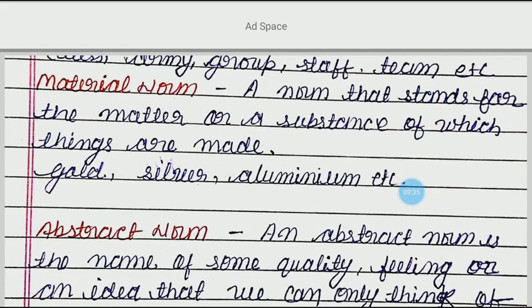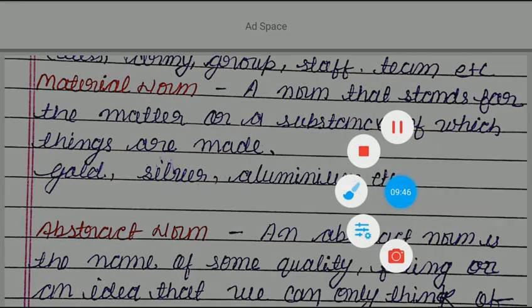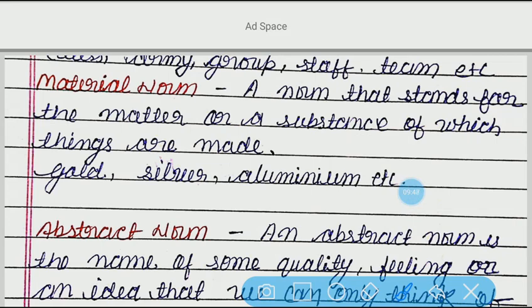Now, material noun. A noun that stands for the matter or substance of which things are made is known as a material noun. Anything of which we can make things is known as a material noun. For example, gold.